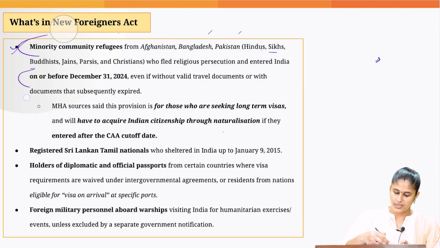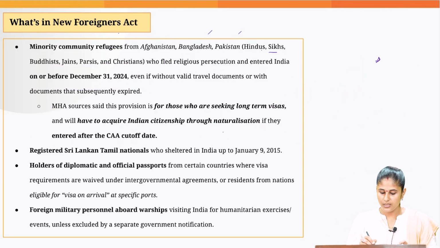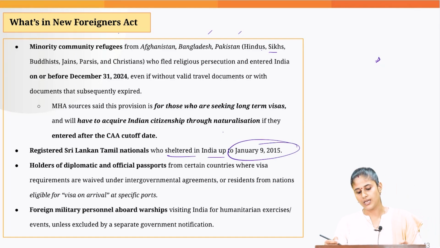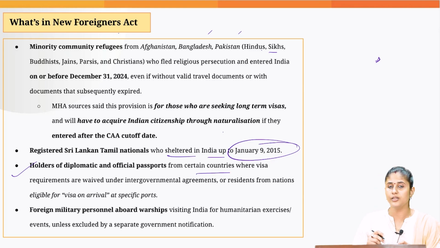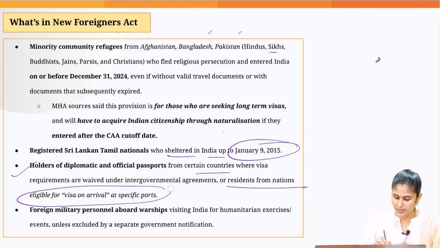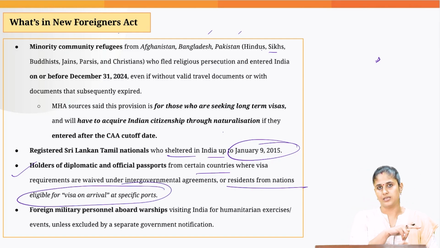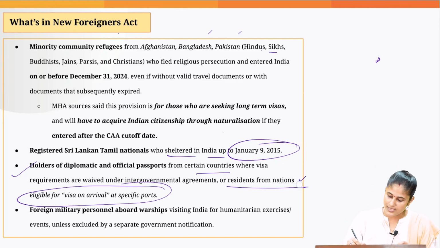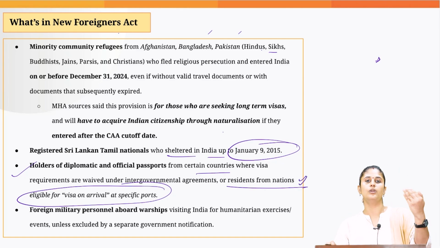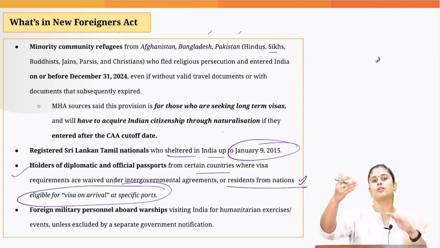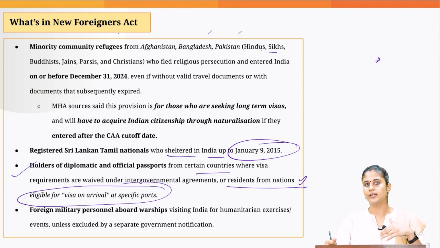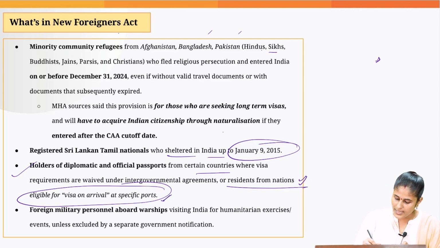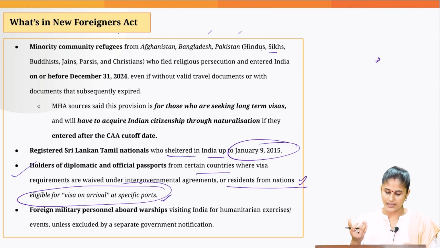Then registered Sri Lankan Tamil nationals who sheltered in India up to 9th January 2015, holders of diplomatic and official passports who have entered into India from different countries, okay, and residents from nations who are eligible for visa on arrival. So we studied that the first major provision was you need to have a valid document to enter into India, but this exemption would be provided to people who belong to certain nations wherein Indian nationals are also getting visa on arrival. So they can enter into India without a valid document, but once they enter, they would be provided with a visa when they arrive in India.